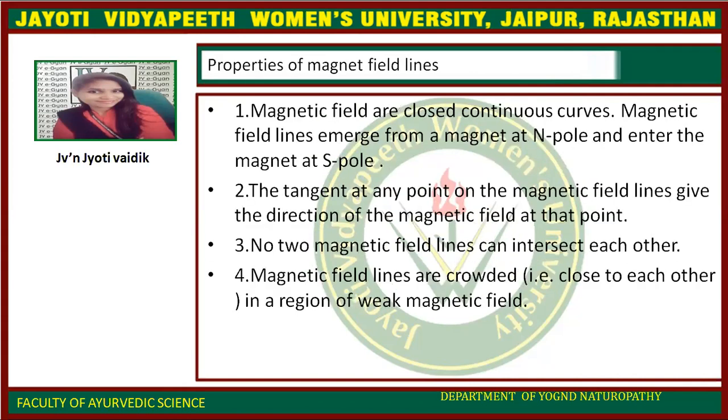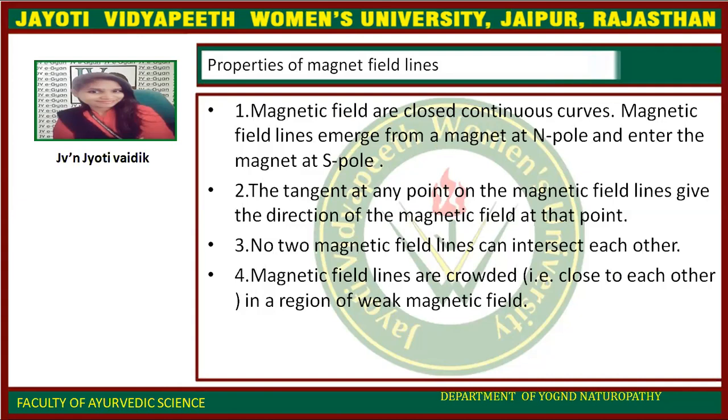Properties of magnetic field lines. Magnetic field lines are closed, continuous curves. Magnetic field lines emerge from the magnet at the north pole and enter the magnet at the south pole.